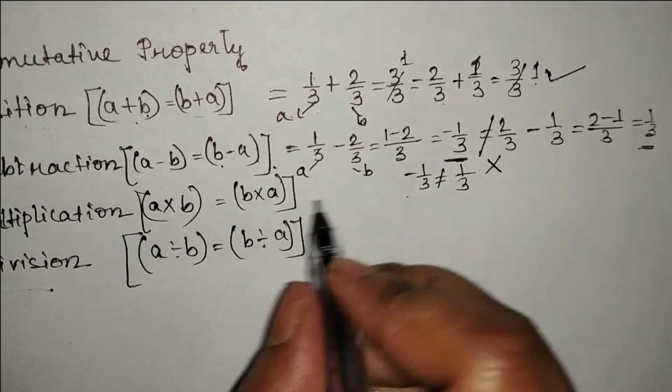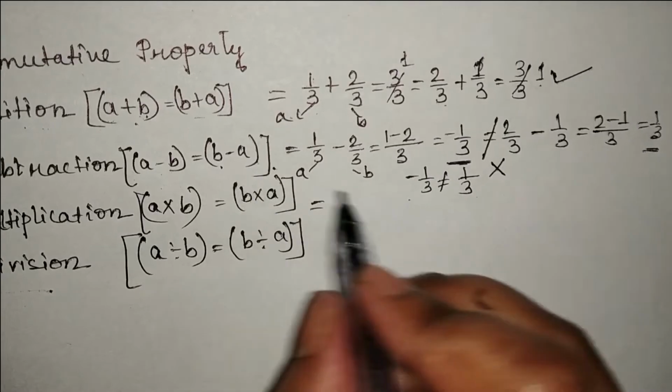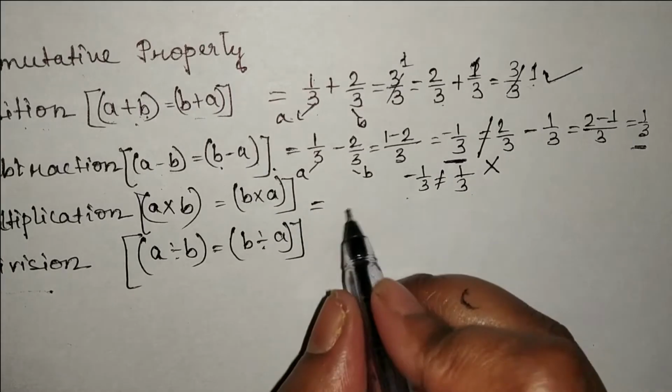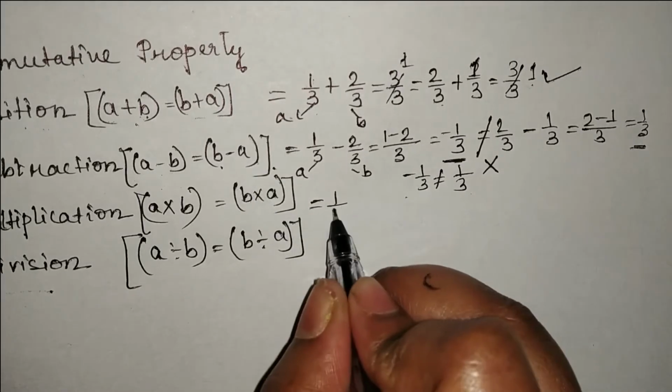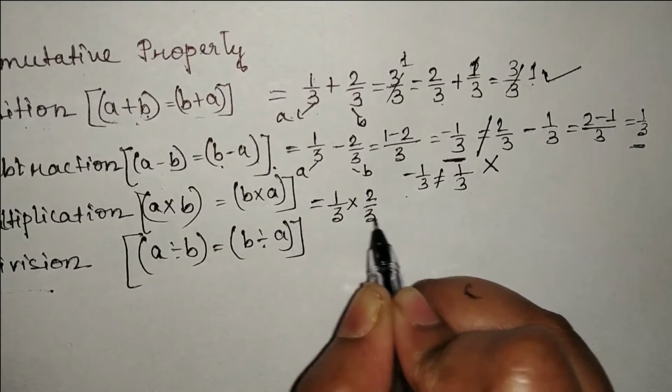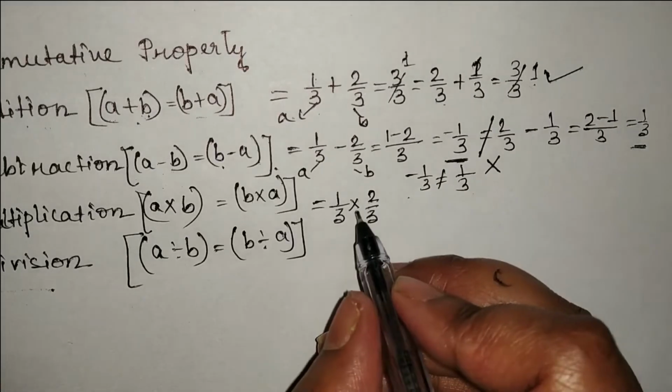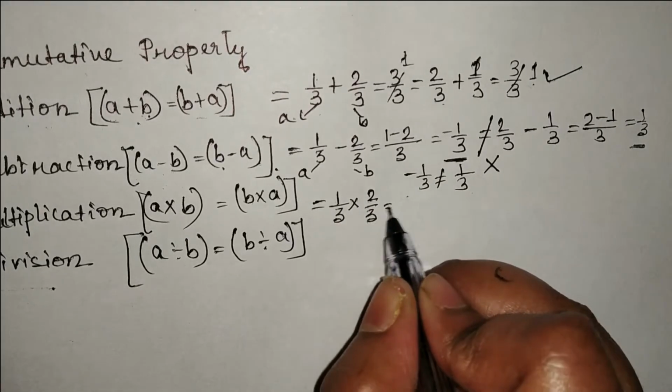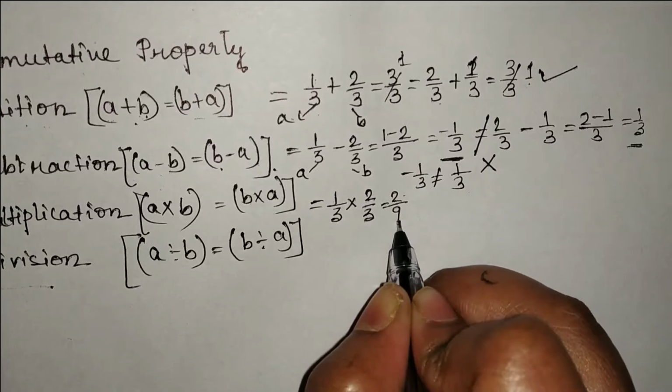Now see, we'll check with multiplication. We'll take the same numbers, which are 1 by 3 into 2 by 3. We'll multiply this. See, 2 into 1 is 2 and 3 into 3 is 9.